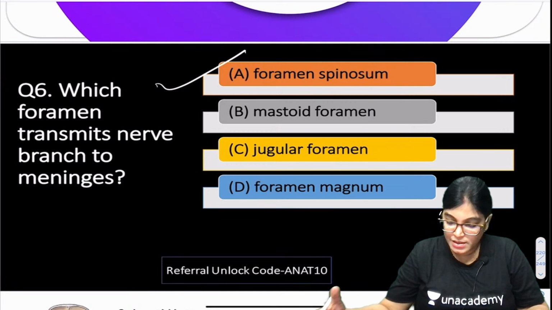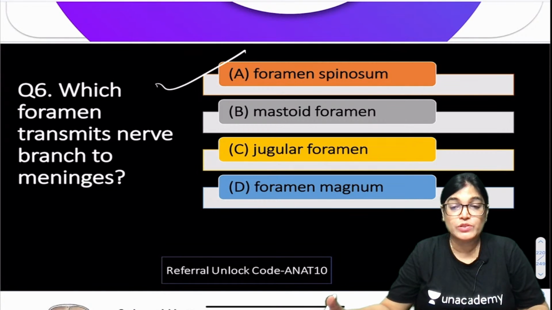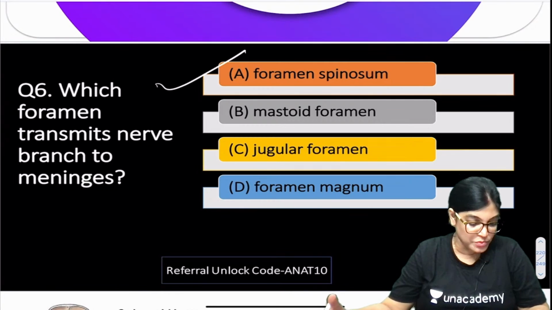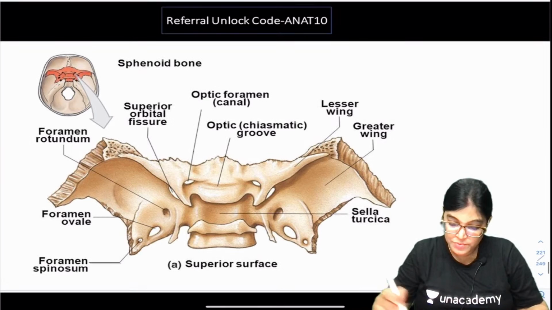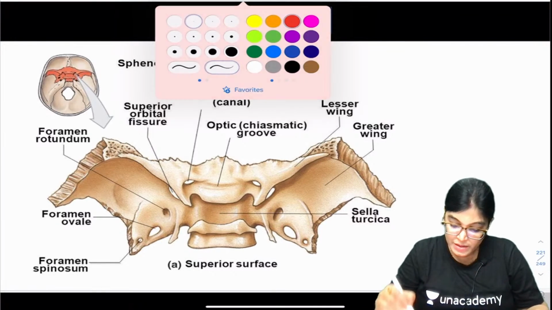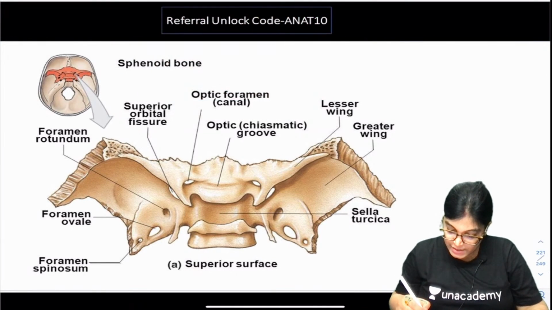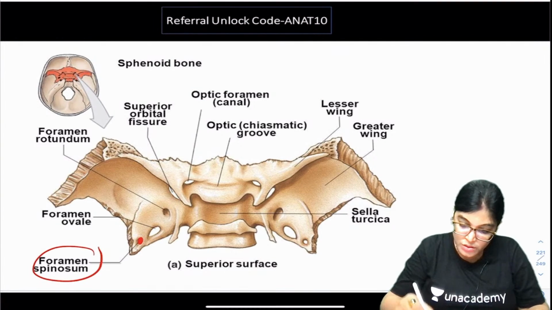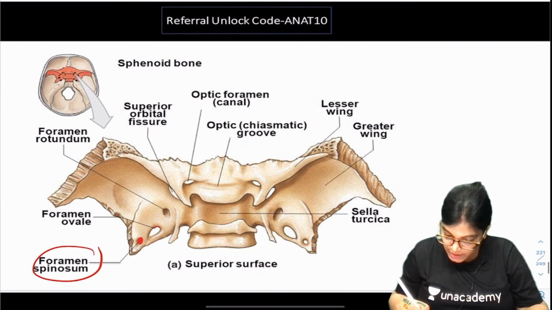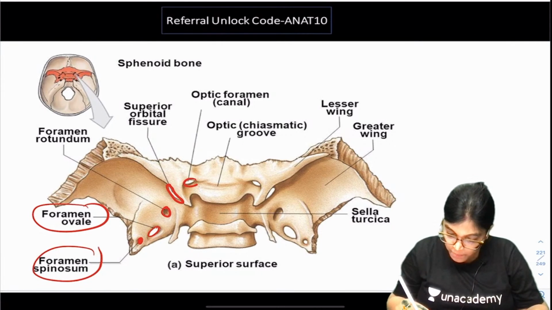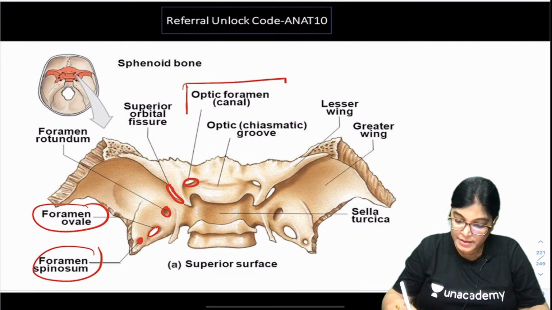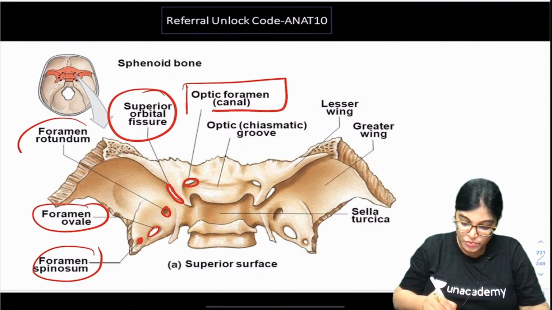Okay, so let's see this foramen, and quickly see which structures pass through it. Many of you have given the right answer. So which was the nerve we asked about in the MCQ? Here we are seeing the foramen spinosum lying very close to the foramen ovale. Just close to it is the ovale, and above it the foramen rotundum. We can also see the superior orbital fissure and optic canal.